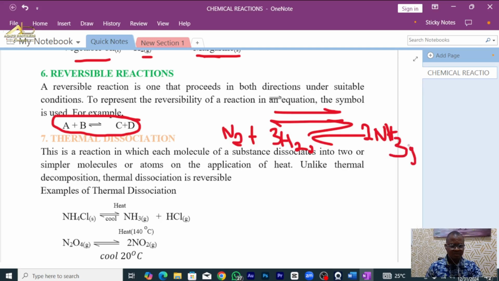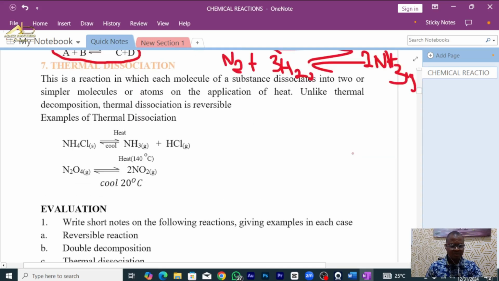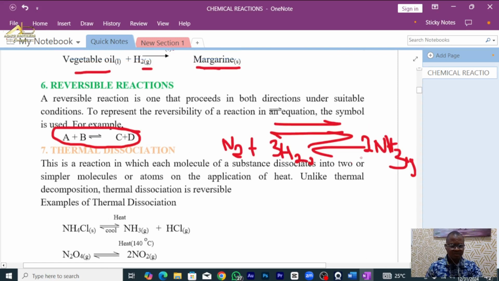All of them are in gaseous state, but I'm just trying to depict a reversible reaction. It shows that this reaction can be a forward reaction, and at the same time can be a backward reaction.